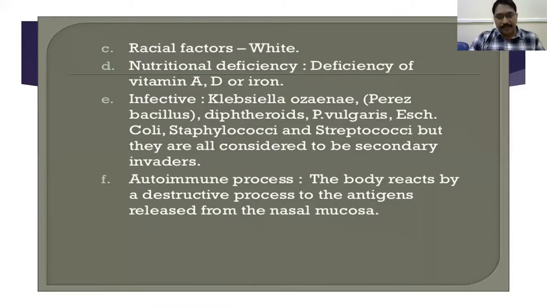The body reacts by a destructive process to the antigen released from the nasal mucosa. That's an autoimmune process. I told you mainly primary and secondary also; I'll tell you regarding secondary atrophic rhinitis in the next slides.